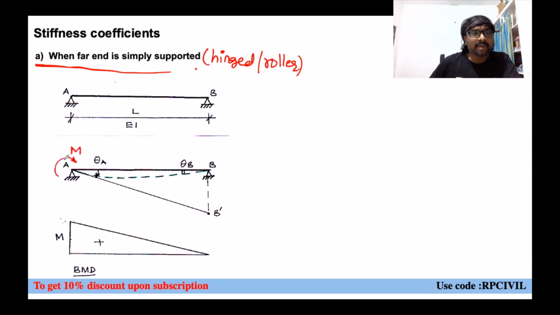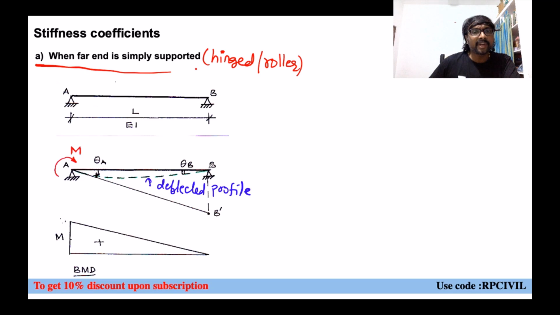When you are applying a moment M, this beam will be subjected to rotation, deflection like this or not. So this is your deflected profile, you can say, right? Now whenever it is the deflected profile, when you are drawing a tangent at A, the angle made by the tangent with the horizontal is nothing but your rotation at A or not? Yes or no? We are drawing tangent to the elastic curve or deflected profile at A. Angle made by the tangent drawn to the elastic curve at A with the horizontal is theta A, right?